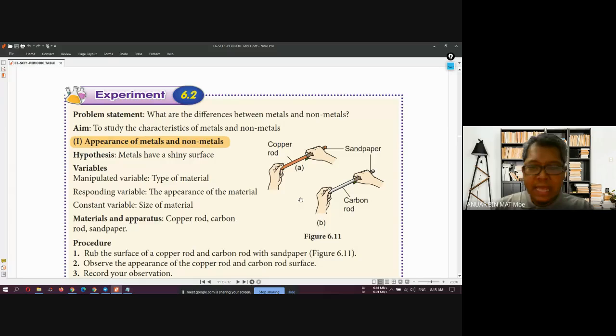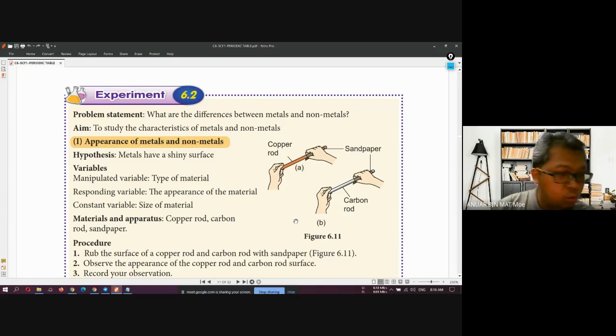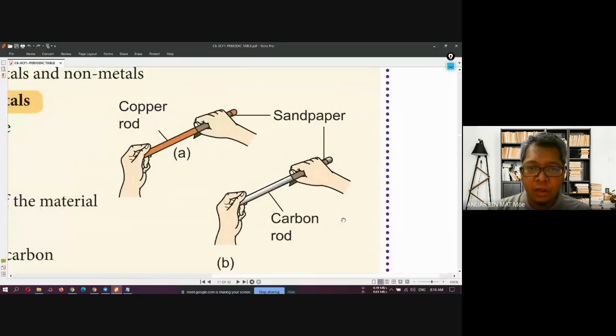So in textbook page 172, there are a few activities for us to study the characteristics of metal and non-metal. Maybe we can try this experiment after we all come back to school. The experiment is very straightforward, just to study the characteristics of metal and non-metal. If you look at my presentation right now, it is page 172 in your textbook.